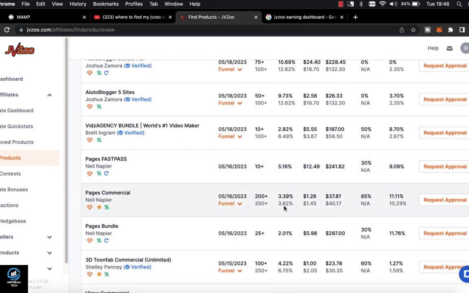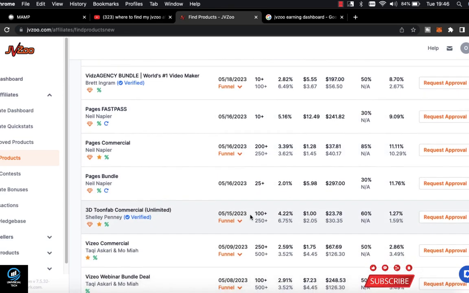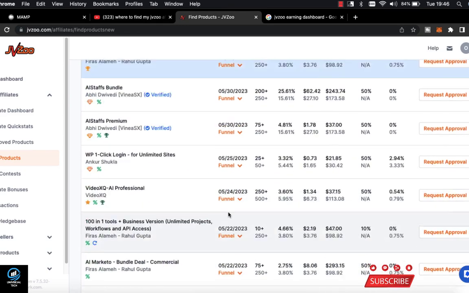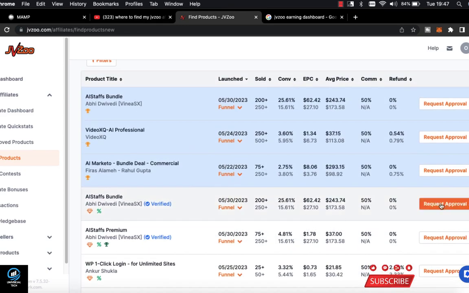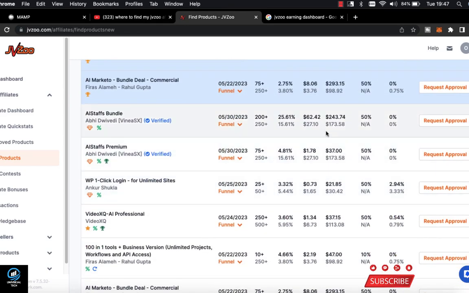But right now, some people don't know how to request for approval. They will just write some words that those guys will not recognize, and they will not approve your request. I'm going to show you how to request approval so that they will approve your product so fast. Okay, right now let me show you. Let me use this as an example. You click on request approval.